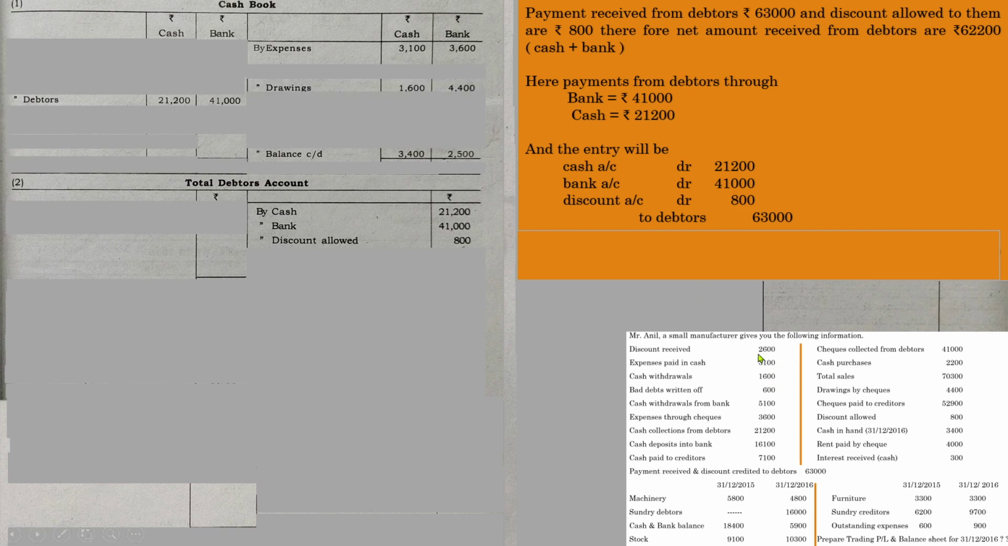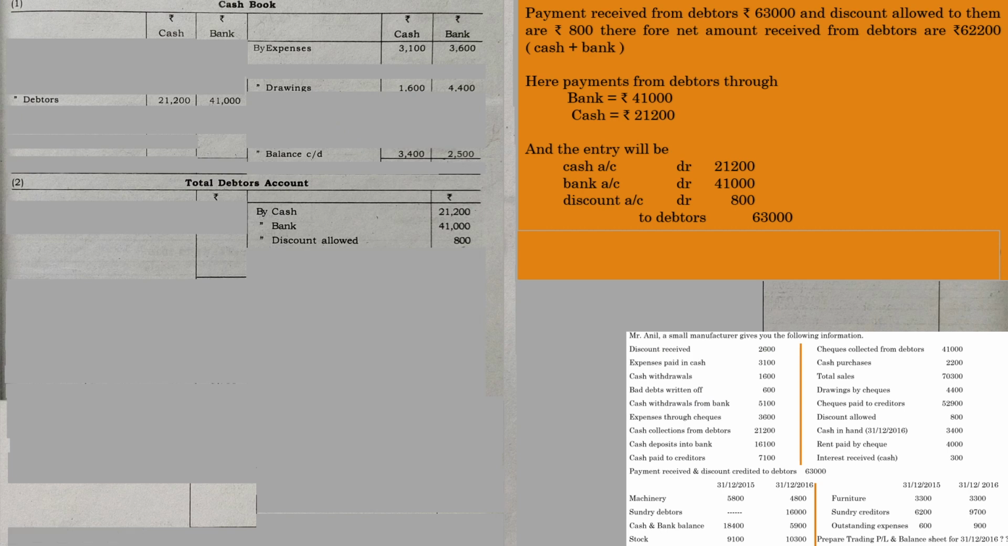In the question it is mentioned that Mr. Anil is a small manufacturer, gives you the following information. And see, cash withdrawal 1,600. It's just a variety of adjustment in a sole proprietorship concern. Whenever there is a cash withdrawal, without mentioning the purpose, you can consider it as drawings. It is another form of transaction. You can either consider it as drawings, or you can consider it as a cash account debited to bank. Likewise, since it is a sole proprietorship concern, you can consider it as drawings. Otherwise, you can consider it as a cash transaction.